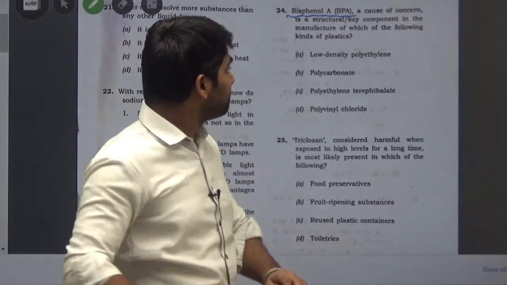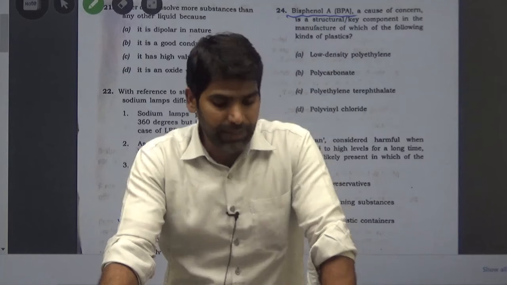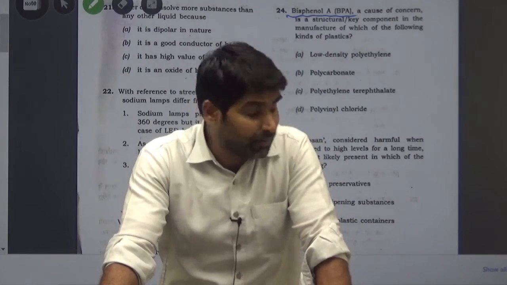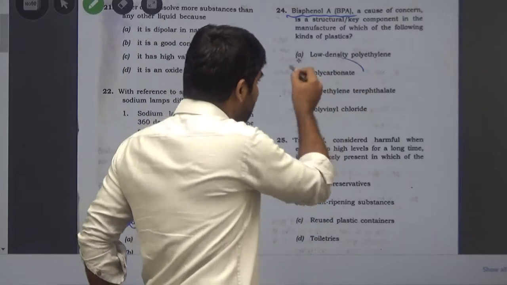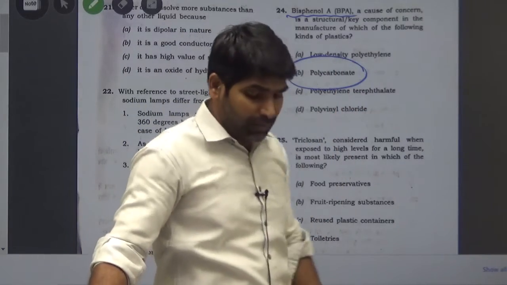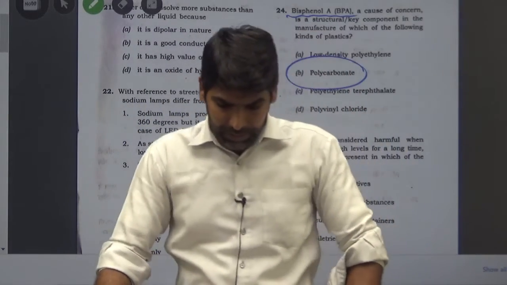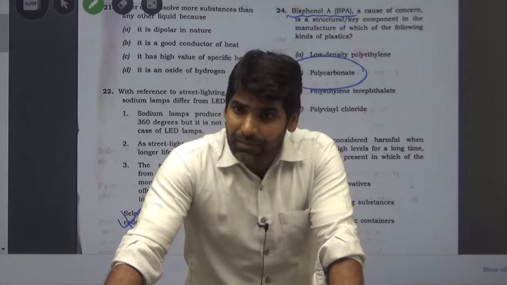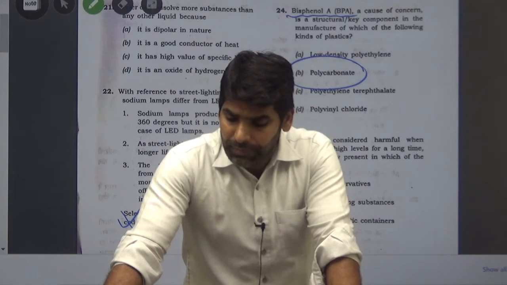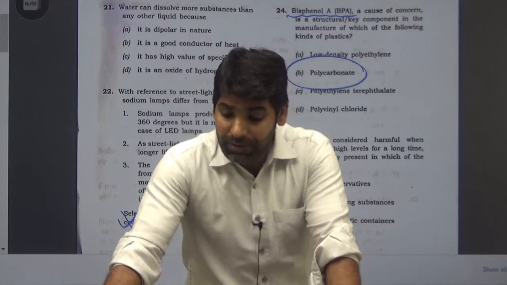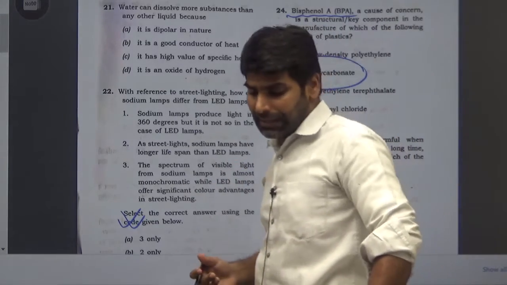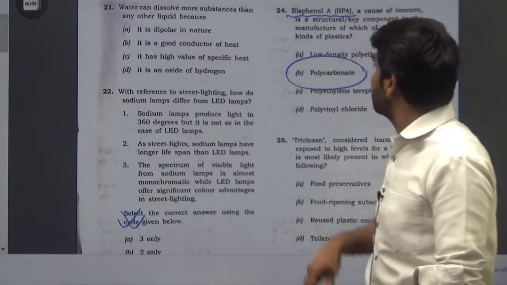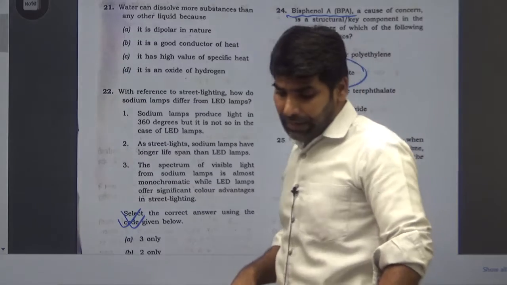BPA is a cause of concern, and the FDA has recommended something related to it. This is a polycarbonate, a structural component used in polycarbonate beverage bottles, bottles for milk and other things.